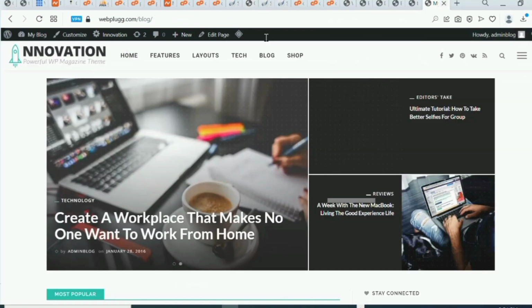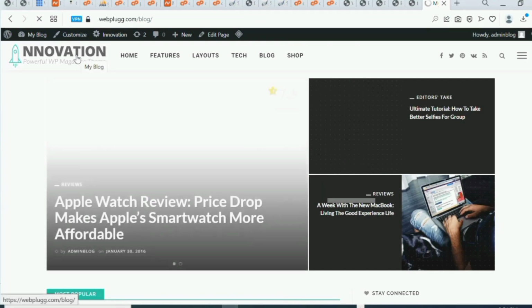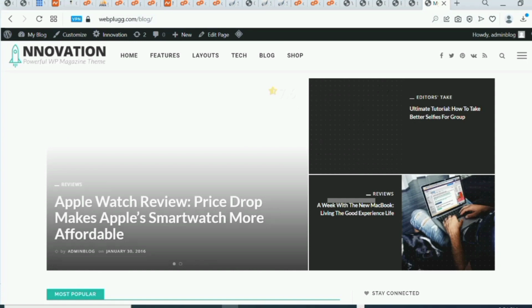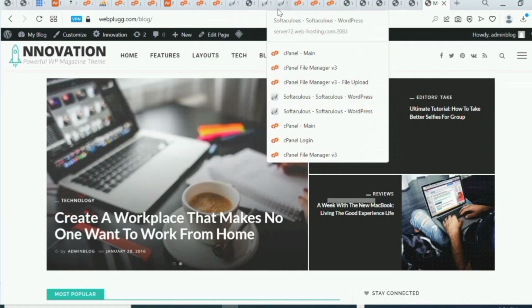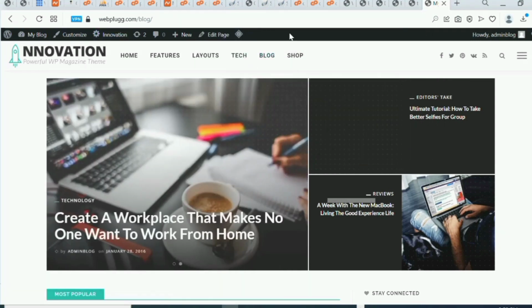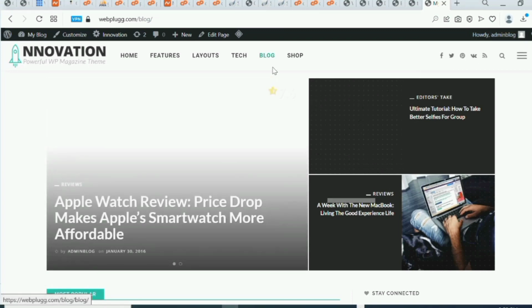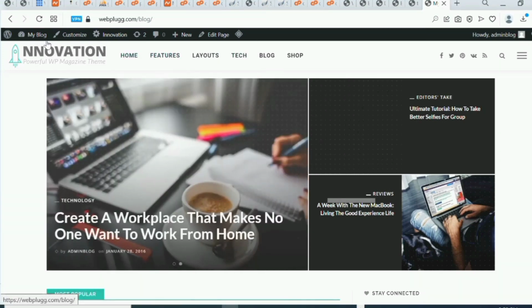Let's come here and refresh. It's still refreshing, so let's wait so that we can confirm that that change has taken effect. While that is still refreshing, let's continue editing some other things. Here you can see that we have a lot of menus. For us to edit the menu, we just have to go back to our dashboard.